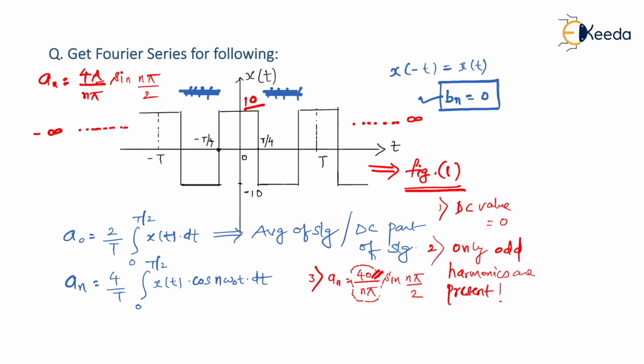In this case, your value of a is equal to 10. That is the positive amplitude as well as the negative amplitude. Magnitude wise, a is equal to 10. In that case, an will become 40 upon n pi sine n pi by 2. In general, you have to remember it like this: 4a upon n pi would be the magnitude. So these are the general observations we have.